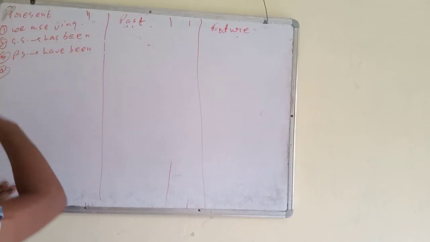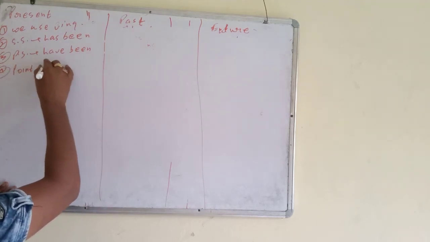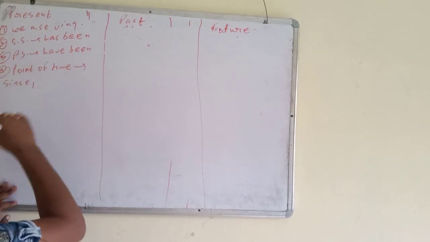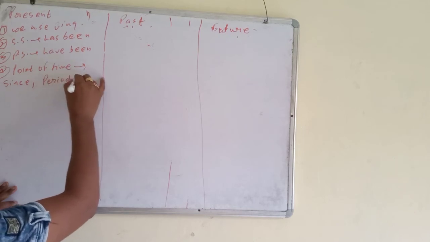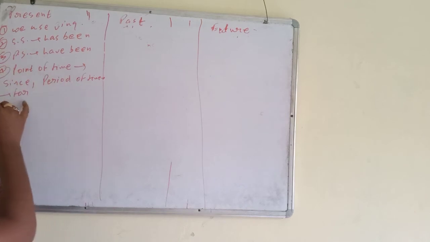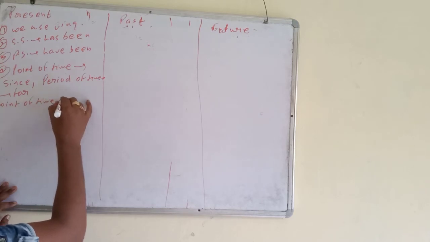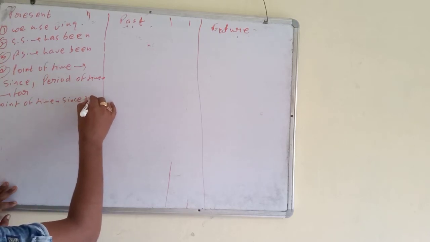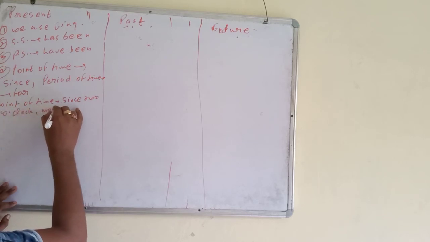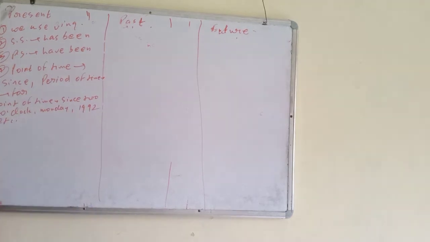Okay. Now the next very important rule, with point of time. What is the meaning of point of time? Point of time is a certain time. We use since. And with period of time we use for. Now I am going to write here. What is point of time? Point of time means since 2 o'clock, Monday, 1992, etc. These all are point of time.